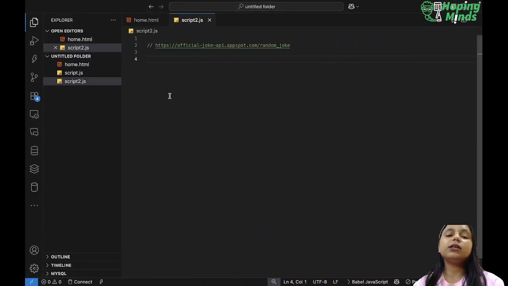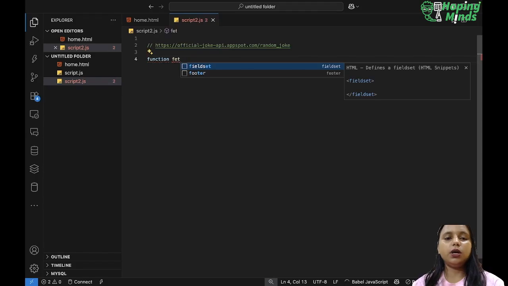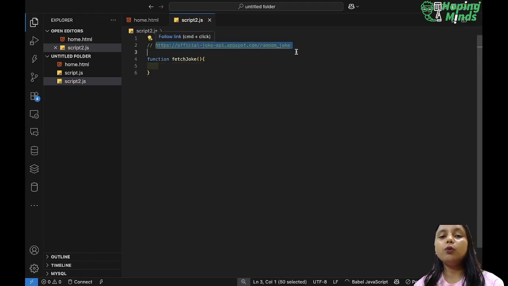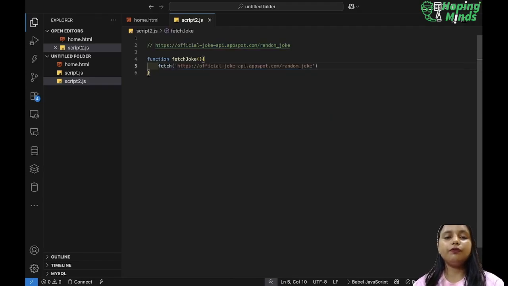So for that, let's create a function. This is the function to fetch this. The IDE is very smart, I must tell you; it already knows what I am going to do. Okay, so fetchJoke is the function I created. Now what do I want? I have to fetch the data from this particular API. So I will use the fetch method, and inside it this particular URL.